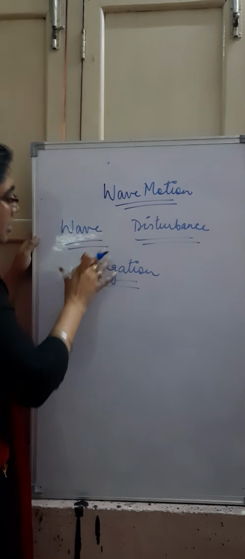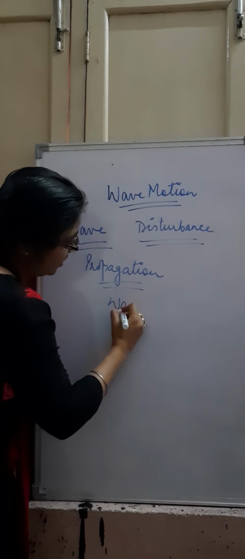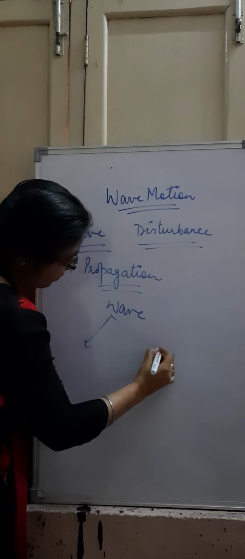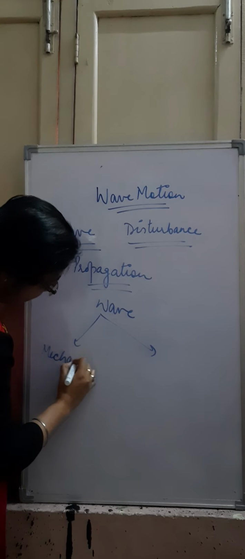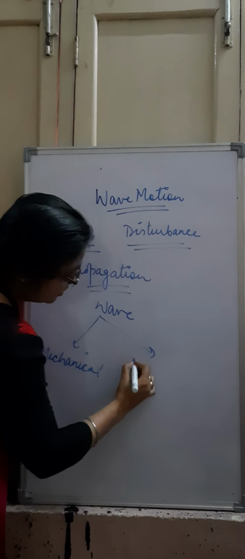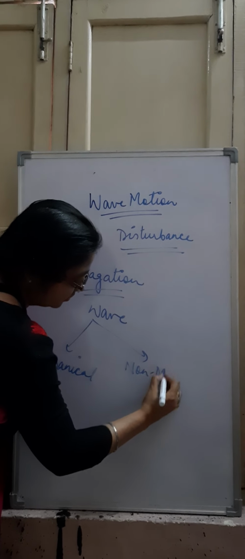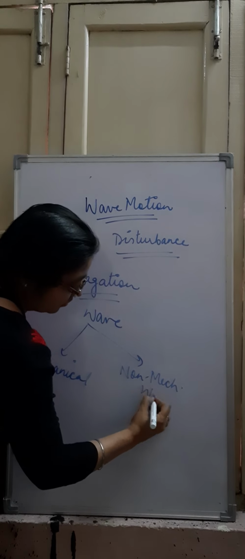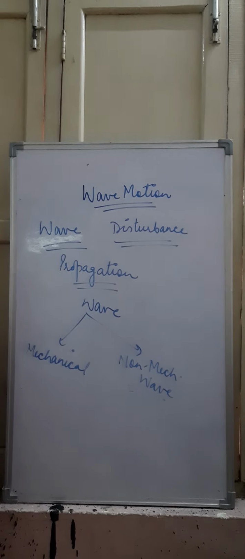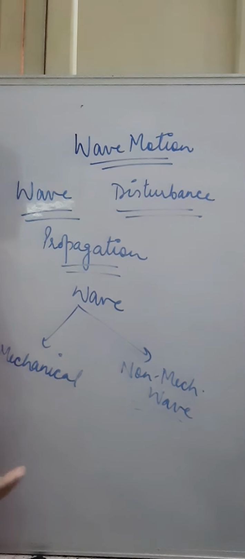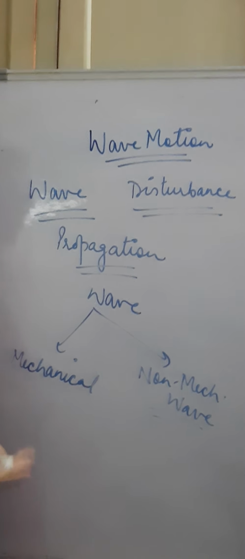A wave is broadly classified into two categories. First is mechanical and another is non-mechanical wave. Waves in general can travel through solids, liquids, gases, even vacuum also.